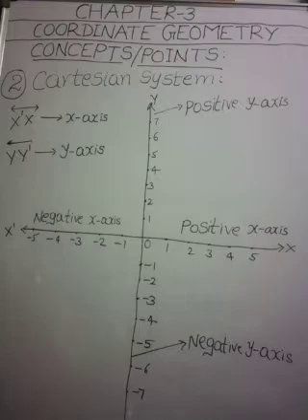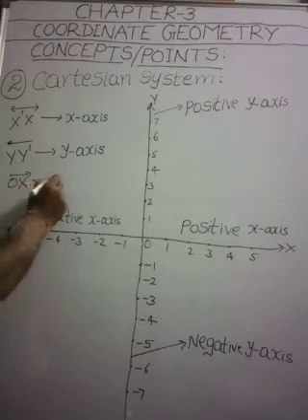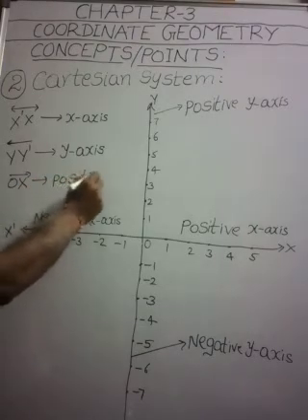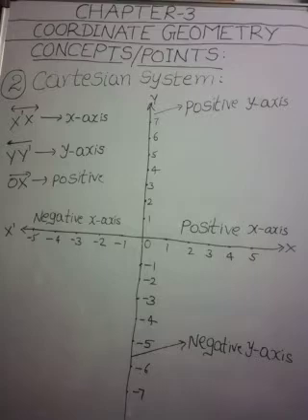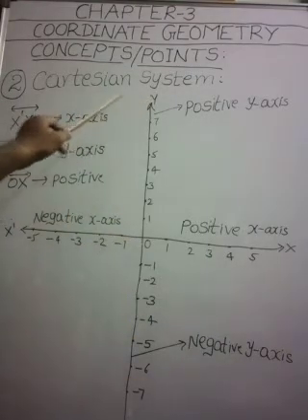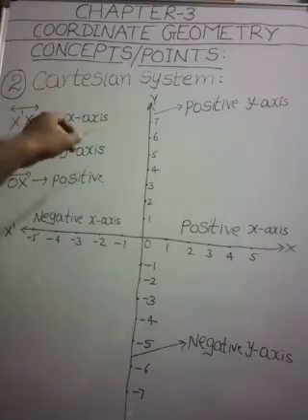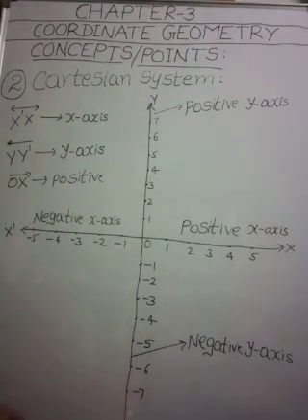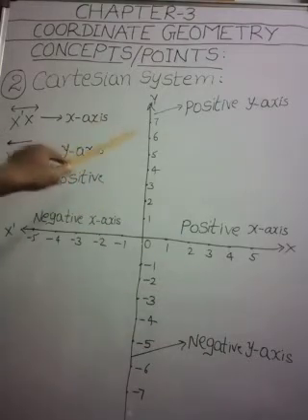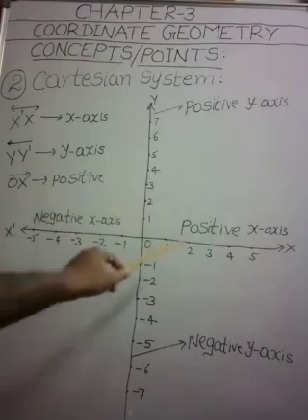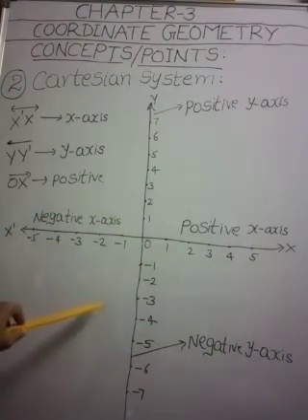Ox is called positive x-axis, and Ox dash is called negative x-axis. Similarly, this part is called positive y-axis, and this part of the vertical line from origin to down is called negative y-axis. If you observe this picture, this plane is divided by these two mutually perpendicular lines into four parts.